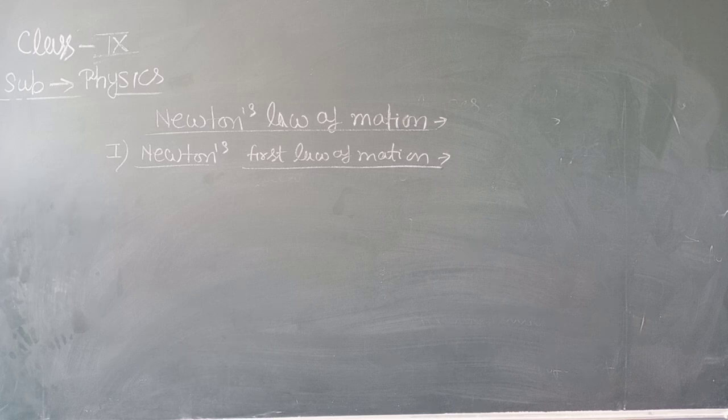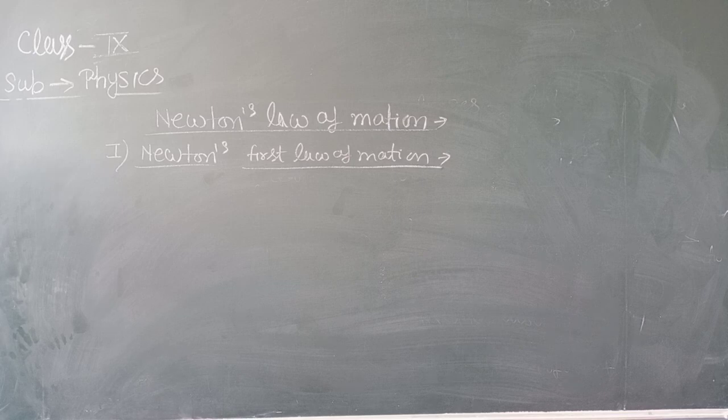A ball is rolling on the ground and if no frictional force is present between the ground and the ball, then the ball will never stop. But we see that the ball stops after traveling some distance. This is because an external force is applied by the ground on the ball. A friction force is acting between the surface of the ball and the ground. And it is clear from Newton's first law of motion.